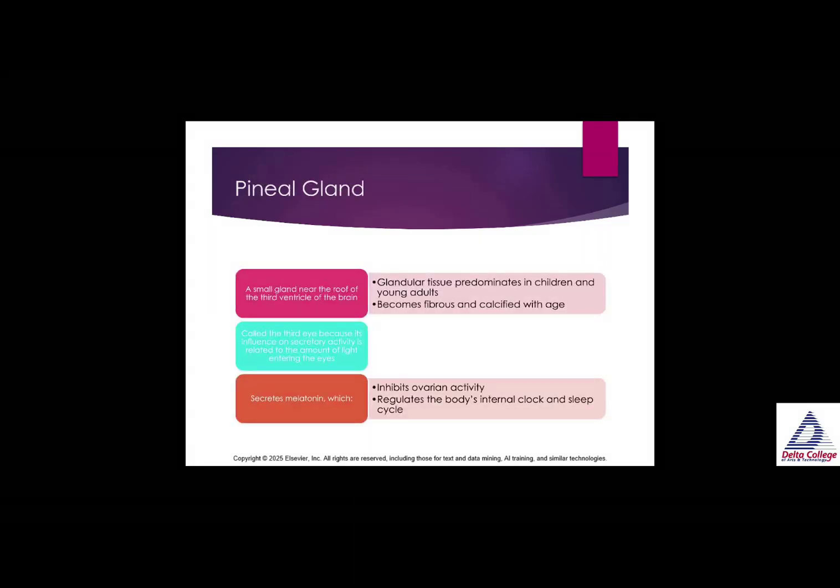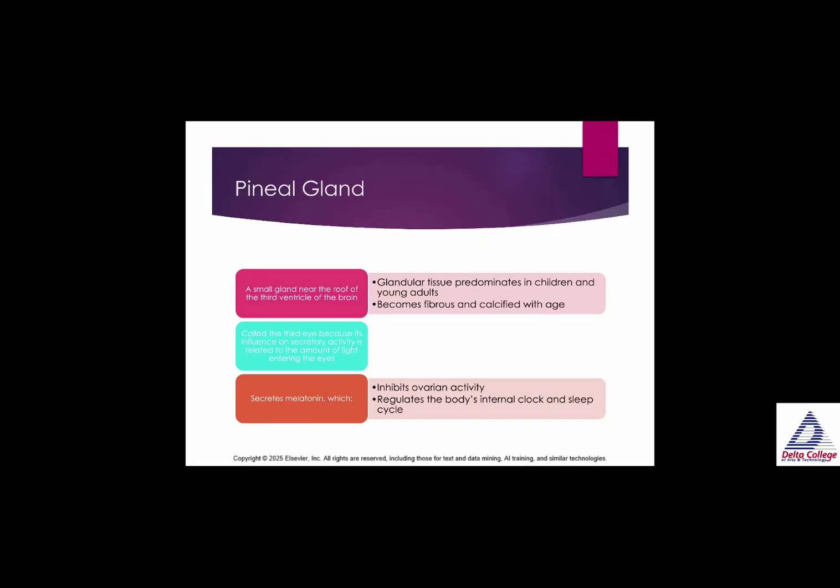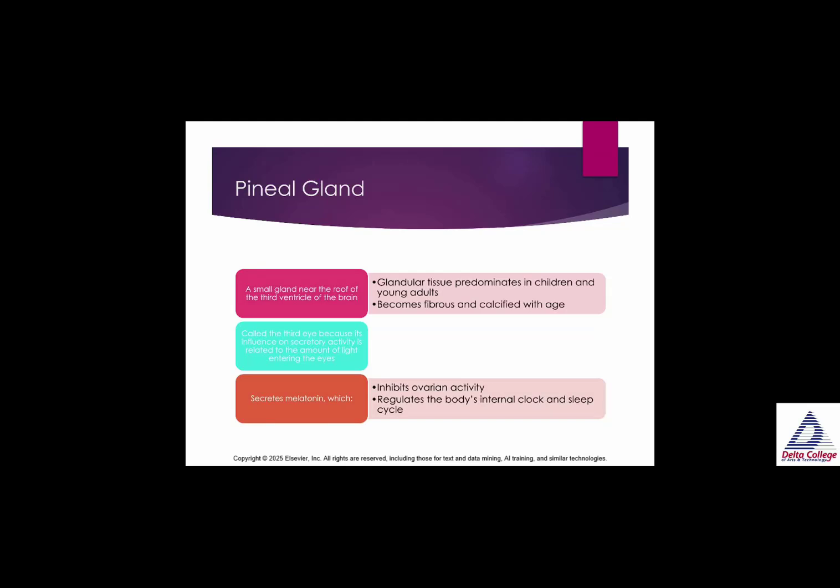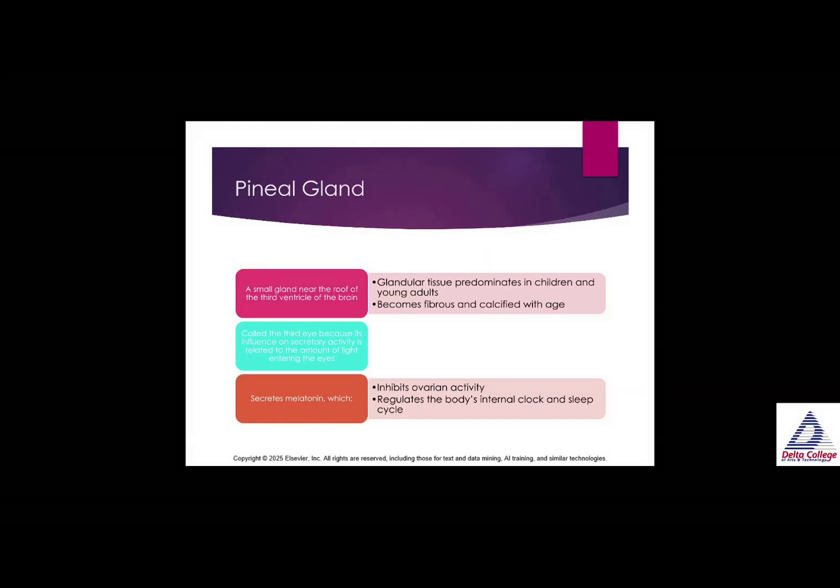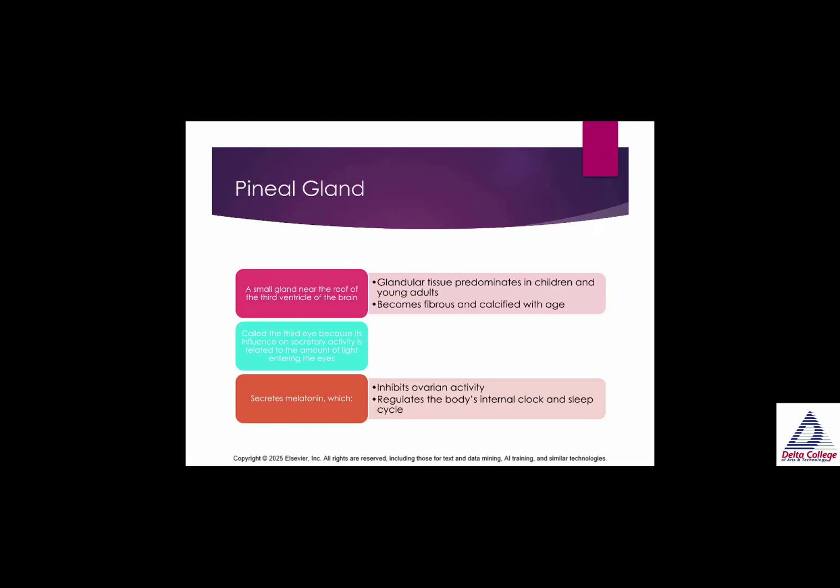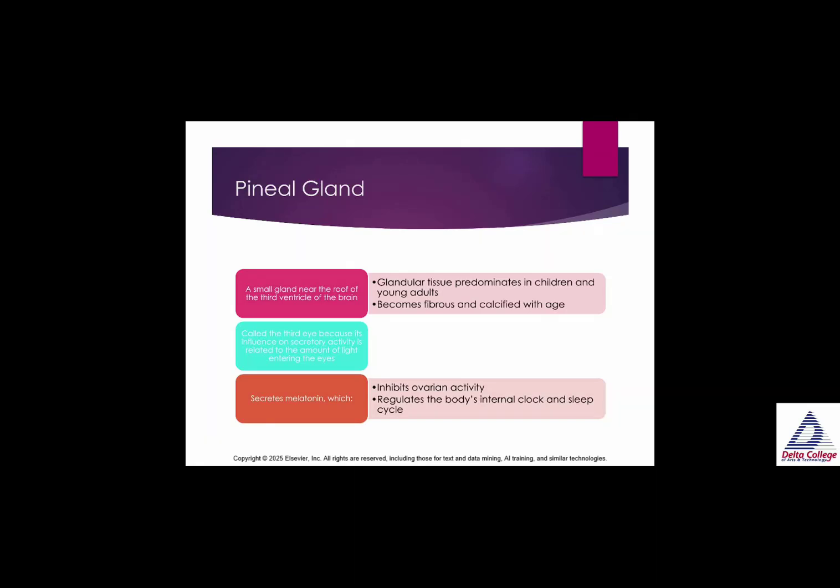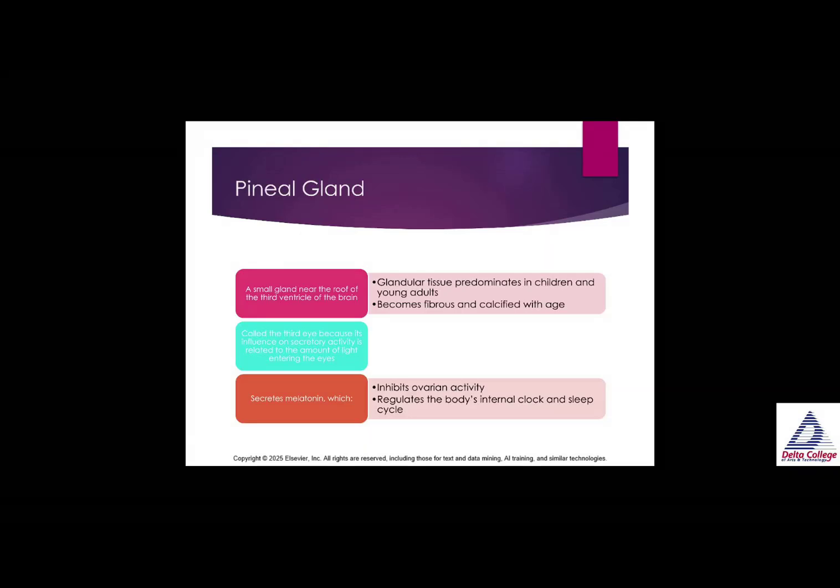The pineal gland is a small gland near the roof of the third ventricle of the brain. It's kind of back behind the nose. It is a glandular tissue that predominates in children and young adults. It becomes fibrous and calcified with age. The pineal gland is called the third eye because its influence on secretory activity is related to the amount of light entering the eyes. And the pineal gland secretes melatonin, which inhibits or stops ovarian activity and regulates the body's internal clock and sleep cycle.